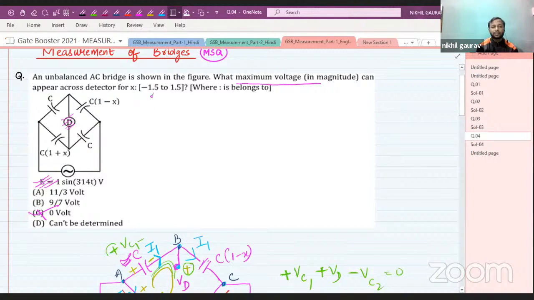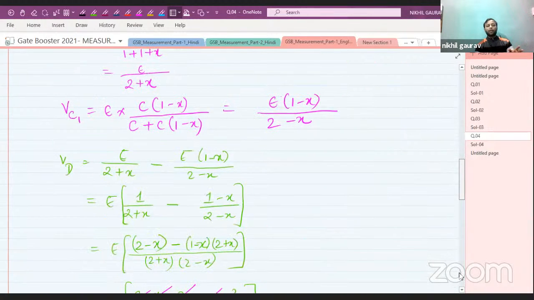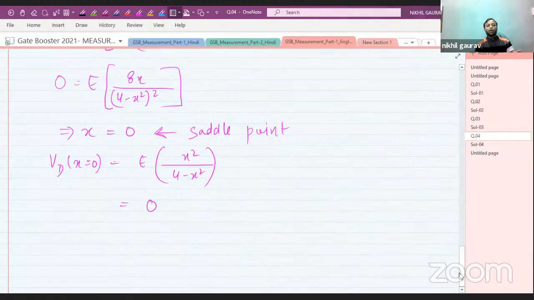Here the extreme point is x equal to minus 1.5 and another extreme point is plus 1.5. So you need to find the VD value at this point also. Whenever a range or limit for x is given to you, you are supposed to find the value at that extreme point as well.